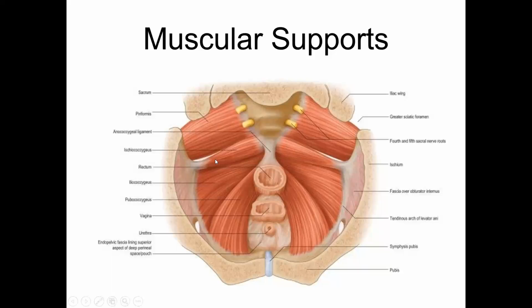I'll repeat again. The part from the ischial spine to the coccyx is called the ischiococcygeus or just the coccygeus. The part running from the body of the pubis and the fascia covering the obturator internus to the coccyx and the anococcygeal raphe is called the levator ani. Levator ani is divided into a part starting from the body of the pubis, called the pubococcygeus, and the part running from the fascia covering the obturator internus, called the iliococcygeus. So effectively, we have three parts: pubococcygeus, iliococcygeus, and ischiococcygeus.